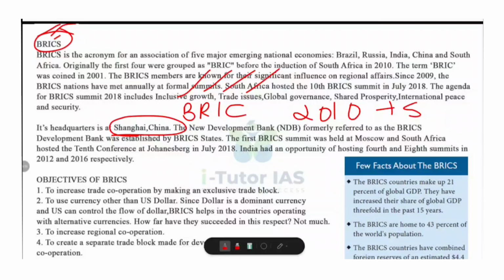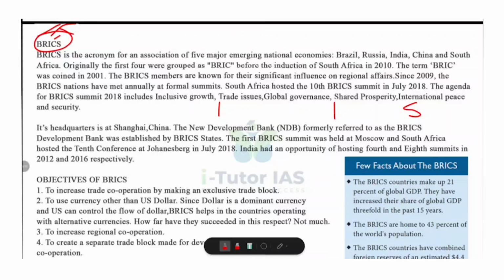And now let's look at the background and origin of BRIC. The term BRIC was coined in 2001 by Jim O'Neill, an economist at Goldman Sachs. His idea was simple. These four countries had fast-growing economies that could reshape the global balance of power. Later, they decided to form an official group, meeting annually to discuss global issues, trade and development.